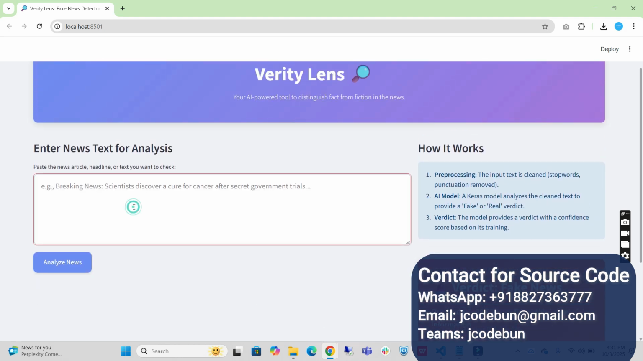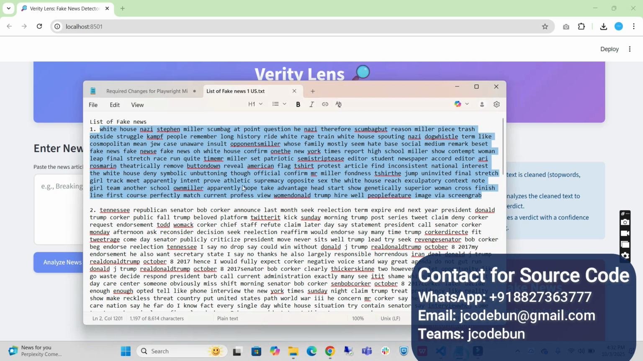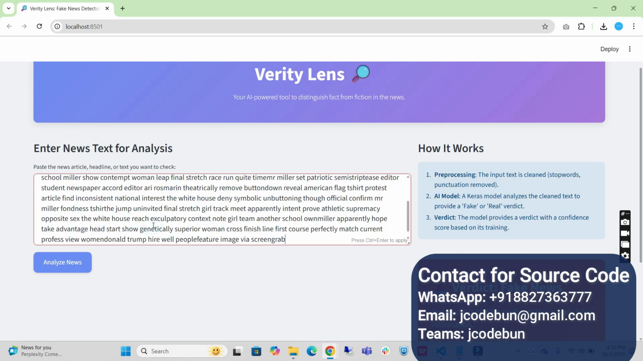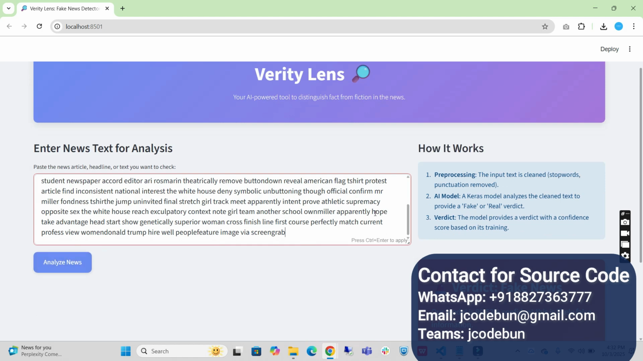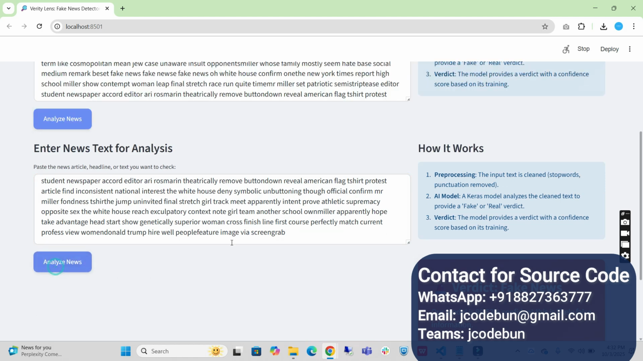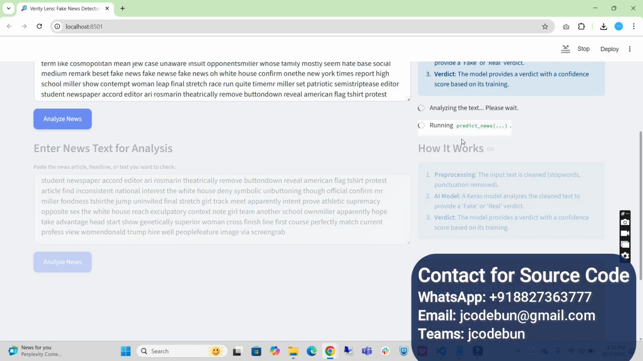This is the input box, and this is the analyze news button. So you have to enter some news here, then click on analyze news. Let's say I have a list of fake news and real news, so I'm just going to copy this. One more thing, you need to provide detailed news, which means some paragraphs or detailed news about the topic. In this input box, click on analyze news, and it will start the